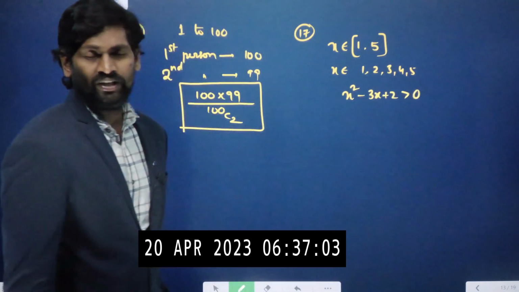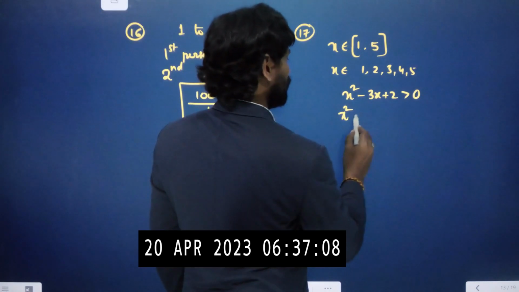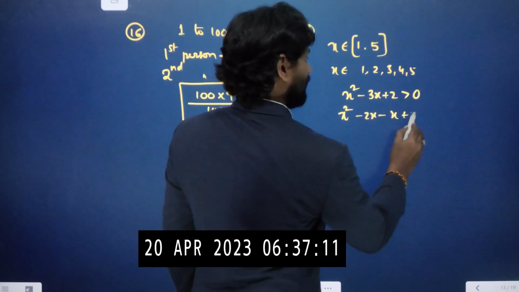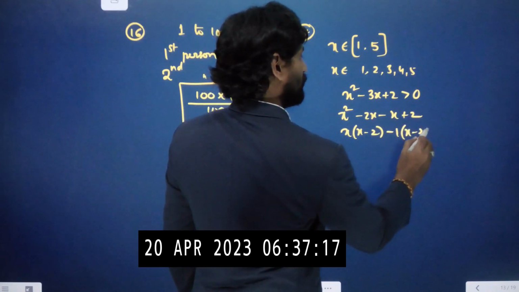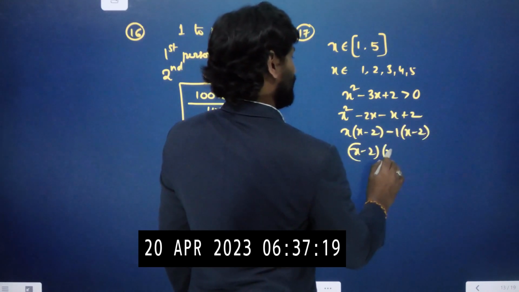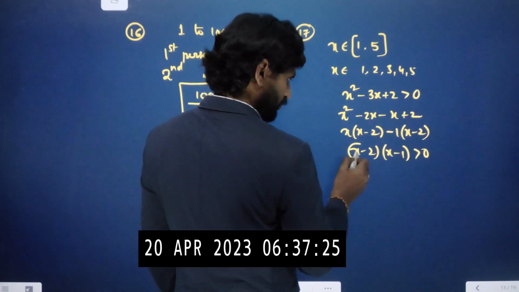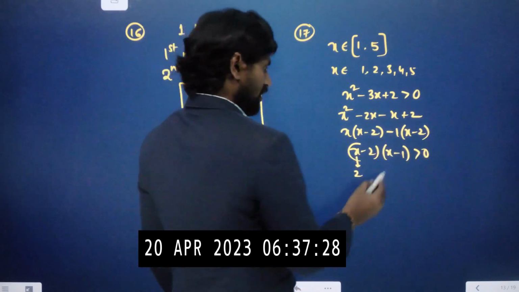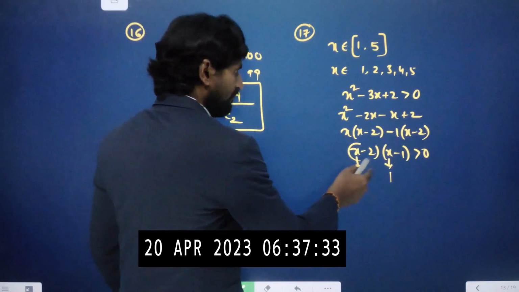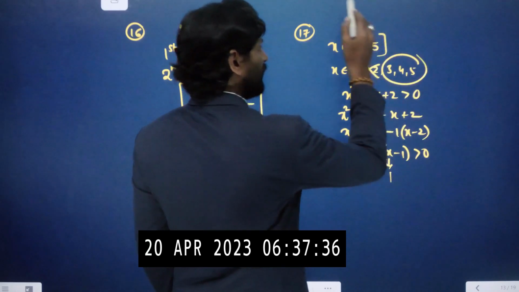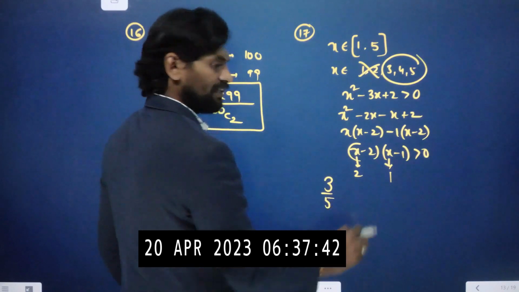We can do it in two different manners. You can find the factorization for this also. So let me try to find the factors. Two factors, 2 ones are 2, so you can write it as 2x and 1x. So x common, x minus 2. Here minus 1 common, x minus 2. So x minus 2, x minus 1. That means x value can be 2. If x value is 2, 2 minus 2 is 0, it cannot be greater than 0. Or if x value is 1, 1 minus 1 is 0, it also cannot be greater than 0. So x cannot be 1 and 2. So how many chances for getting greater than 0? 3 chances. 3 out of 5. 3 by 5 is the probability.